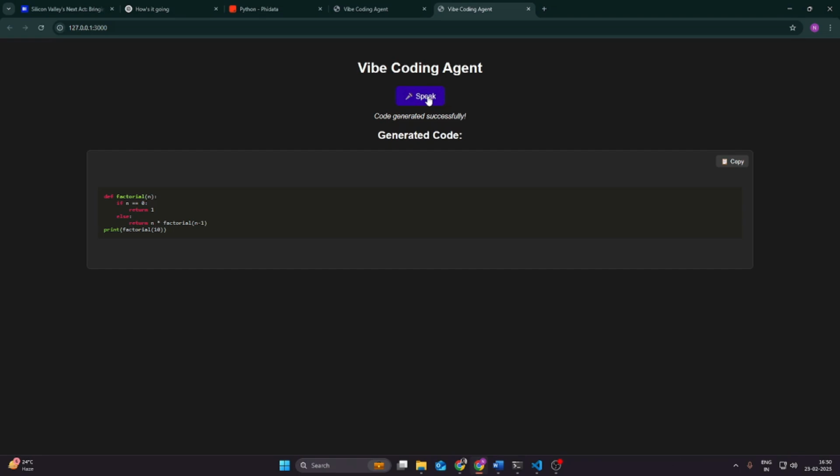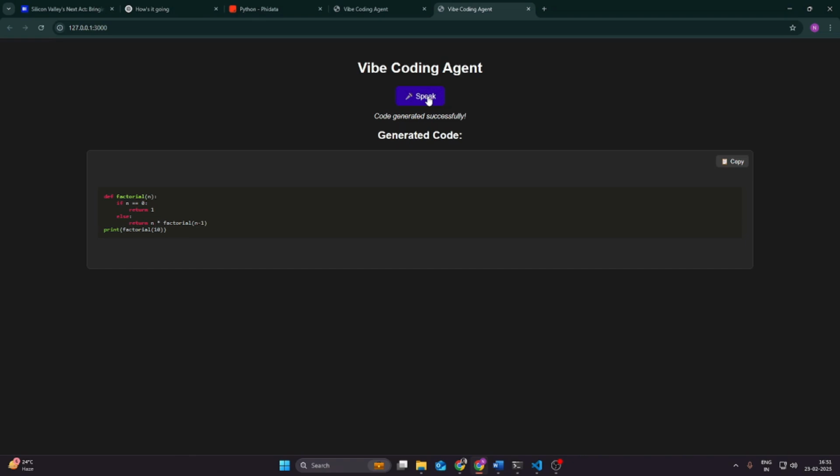So what I did, I'm just sitting on my chair and I'm clicking on one particular button. I'm talking with AI and AI is generating code for me. Zero manual effort this particular application is taking. So we built this agent for Python, but you can easily extend it to other languages like Java, JavaScript, or C++ using the respective tools from the official Phidata documentation. Or you can also use different tool providers like Composio. The logic remains the same, just replace the AI model's code generation engine accordingly.